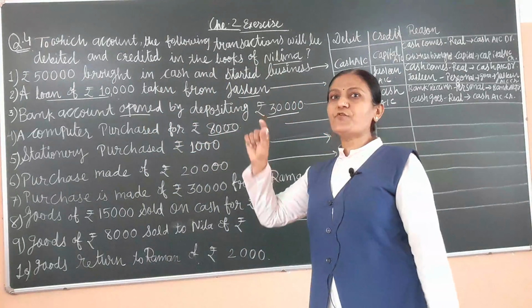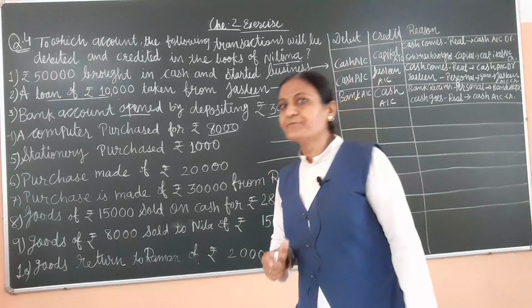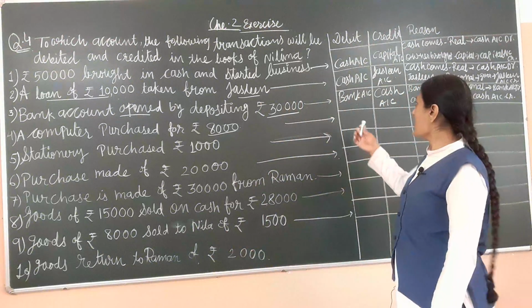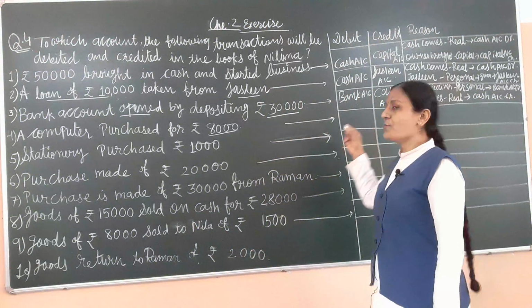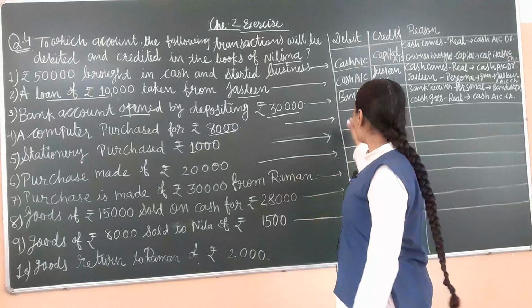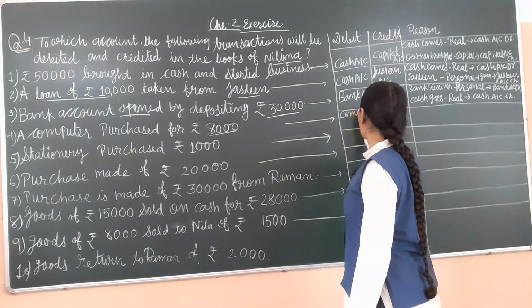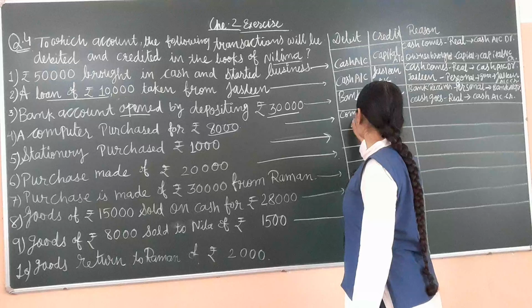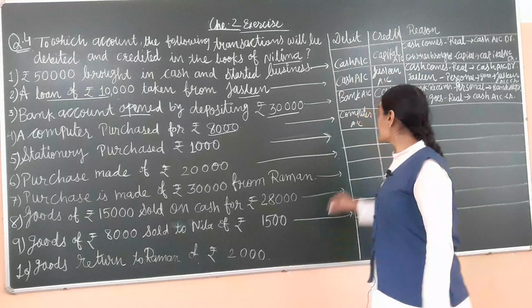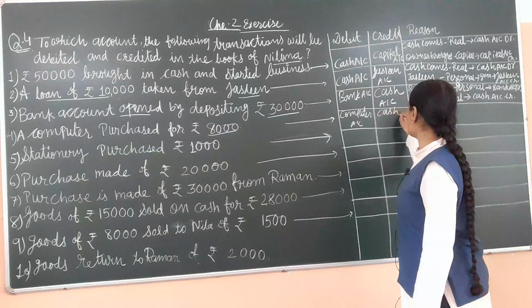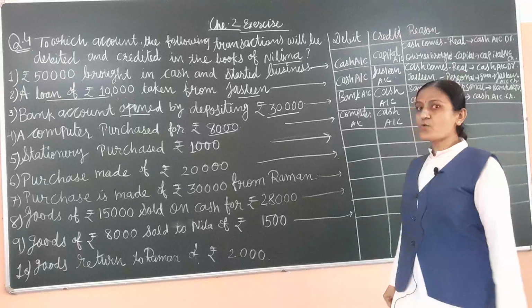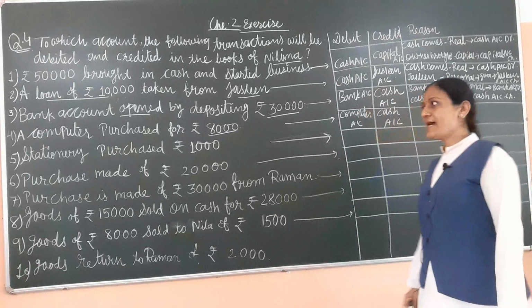Computer purchased for rupees 8,000. Here computer comes in business unit. Computer is an asset. So computer account debit. And cash goes from our business unit. So cash account credit. Now what is the reason?